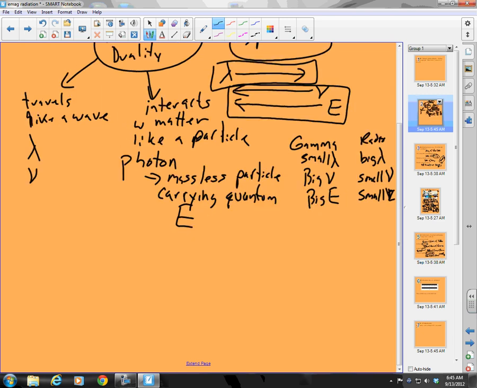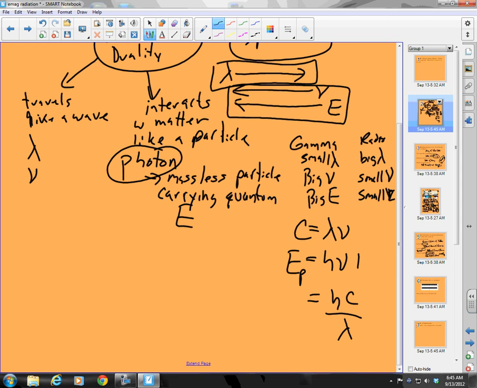And how did we know that? Because we had some equations, right? We said that c, the speed of light, equals my wavelength times my frequency. And then we said E, the energy of my photon, is equal to h, Planck's constant, and we don't really care what that is, times nu, or it is equal to hc over lambda. So as my frequency goes up, my energy goes up. As my wavelength goes up, it's in the denominator, so my energy goes down. And so that's kind of the overview of where we are so far.